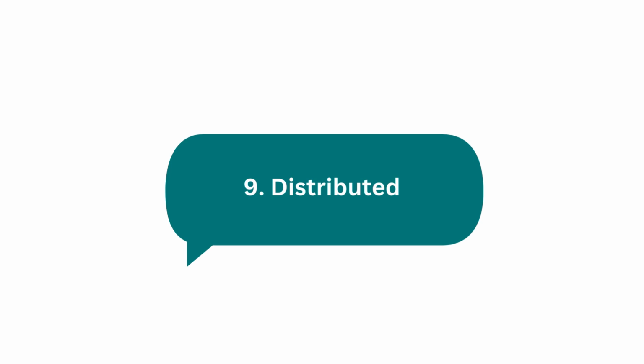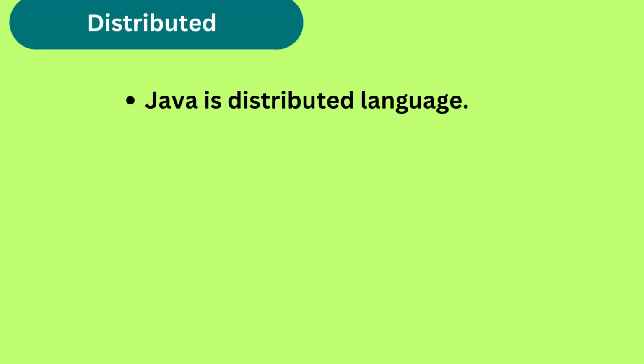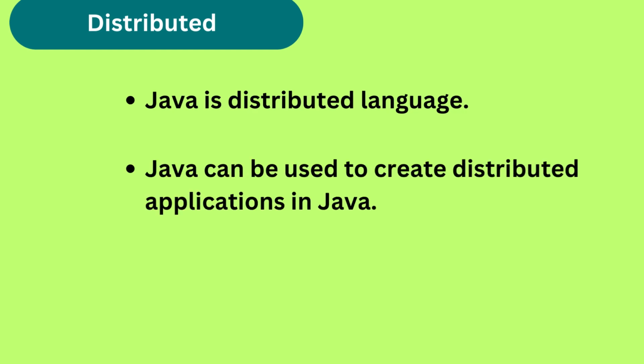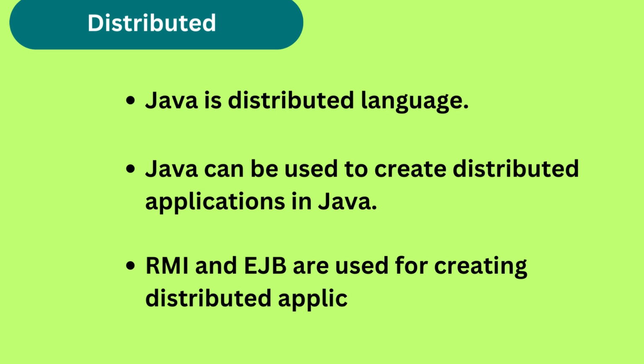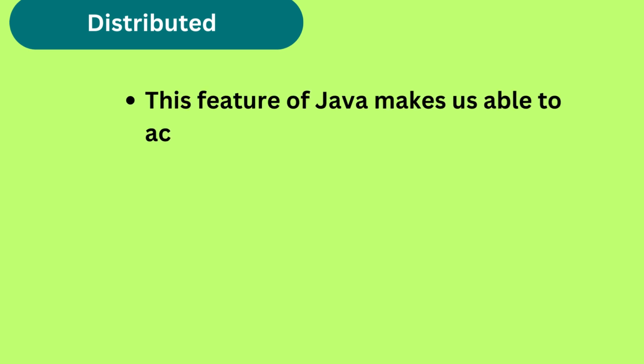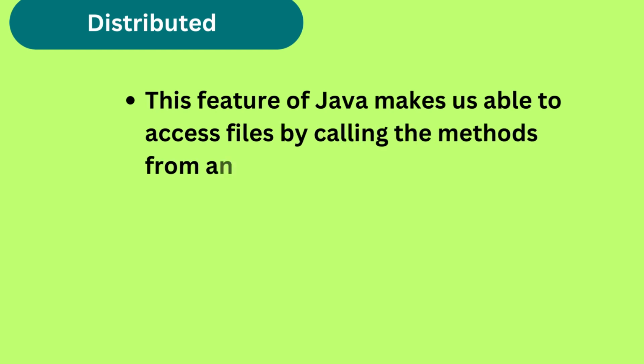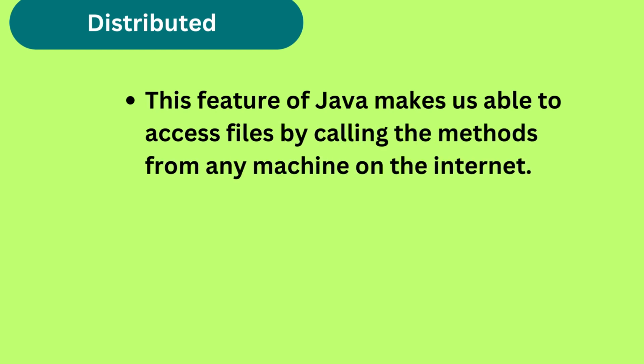The ninth feature of Java is distributed. Java is a distributed language. Java can be used to create distributed applications. RMI and EJB are used to create distributed applications. This feature of Java makes us able to access files by calling methods from any machine on the internet.